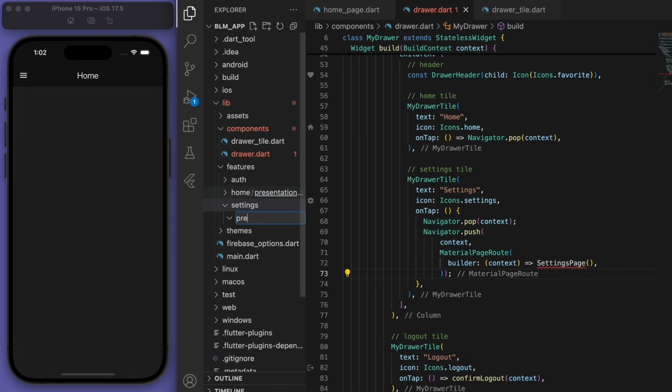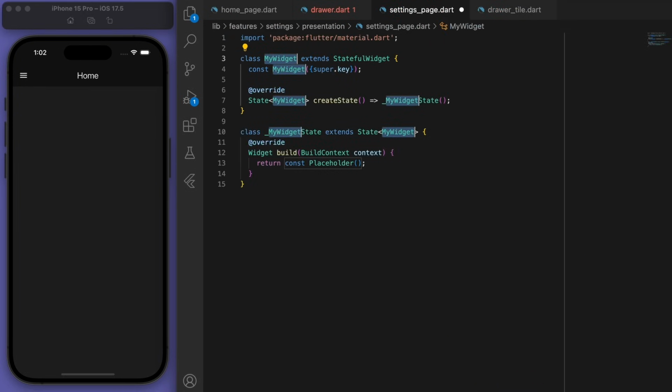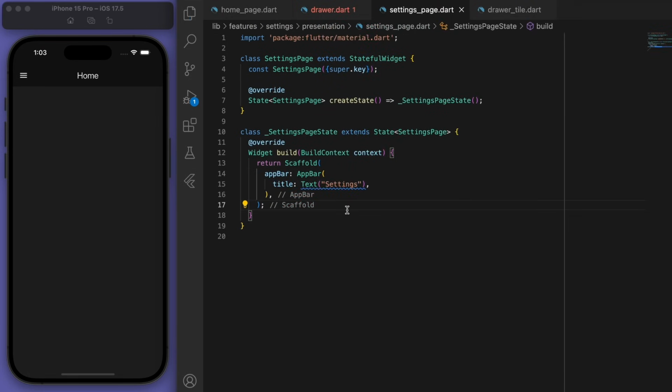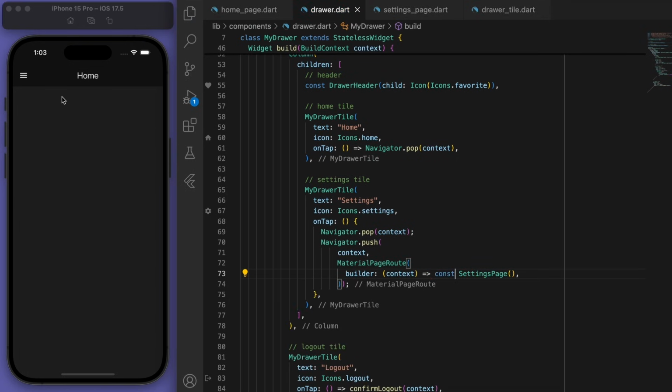And under the presentation, let's create our settings page. So I'm just going to put in a scaffold with an app bar and let's import it. And you can see we can go to our settings page now. Sweet.